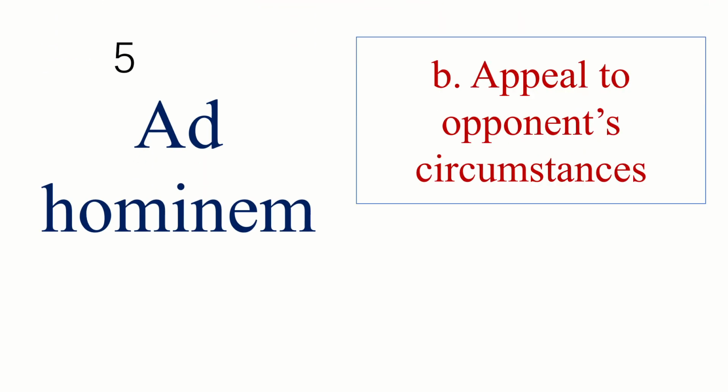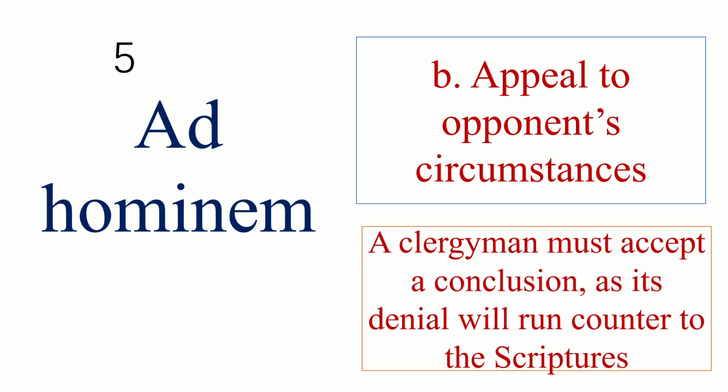The second form of this fallacy is appealing to the opponent's circumstances. For example, if you argue that a clergyman must accept a conclusion as its denial will run counter to the scriptures, you are committing the fallacy of ad hominem.